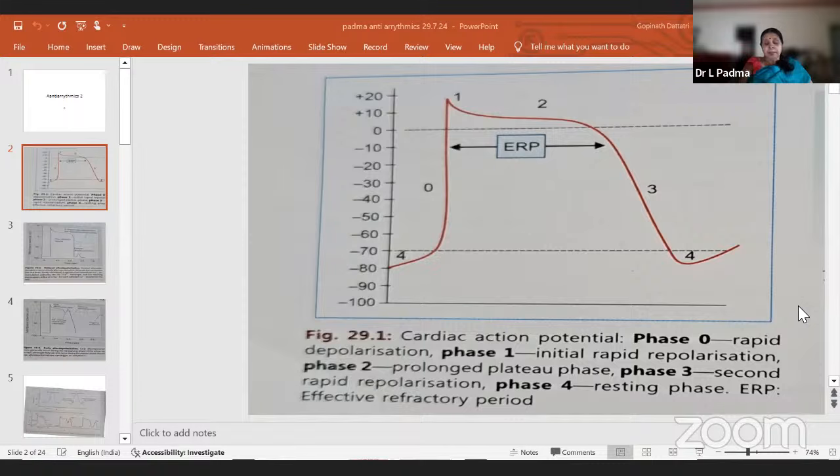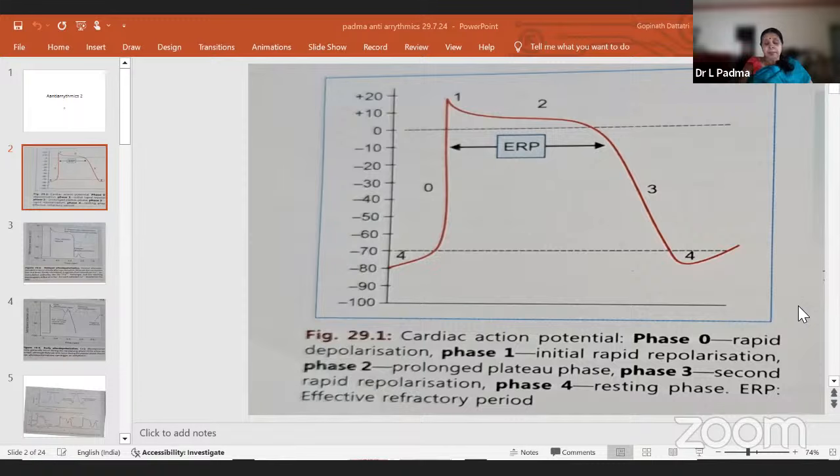So these are correlating with the currents. Okay, phase 4, all these you know. So phase 4, especially in SA node, inward funny current where ivabradine acts. Okay, phase 0, inward calcium, so verapamil. Phase 3, outward potassium. So you can use some of these class 1 or even amiodarone.